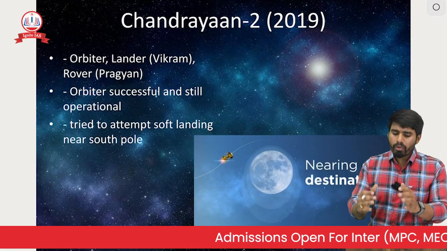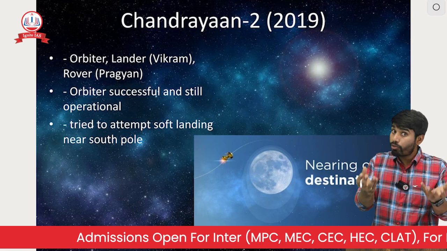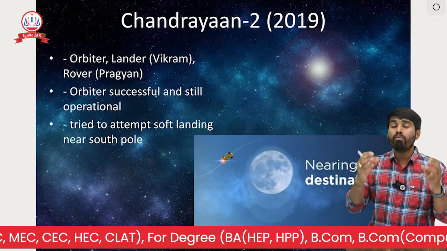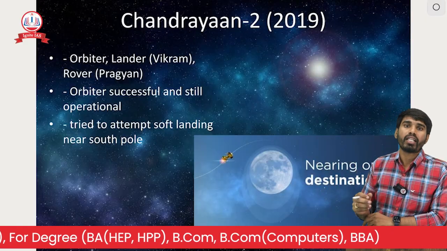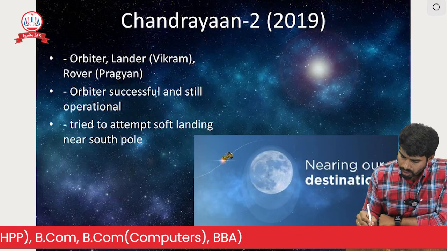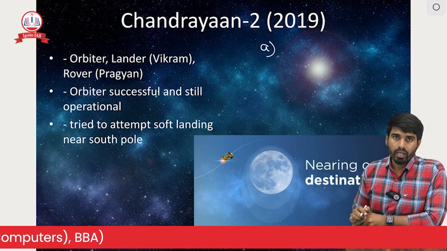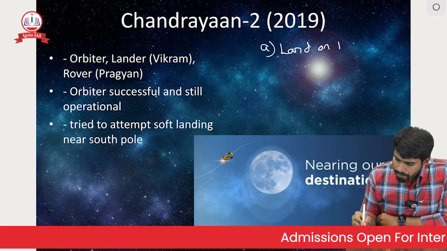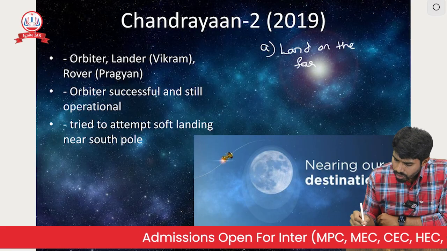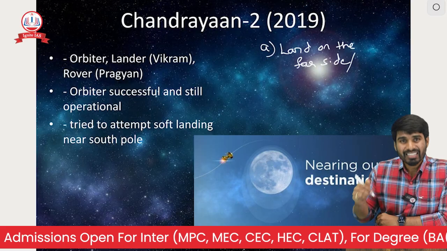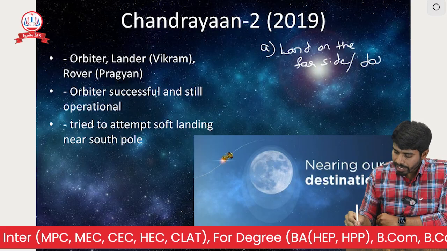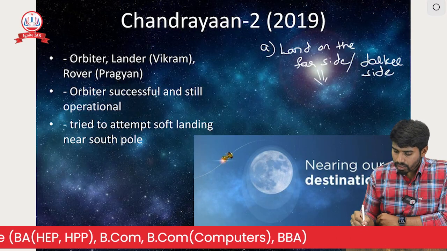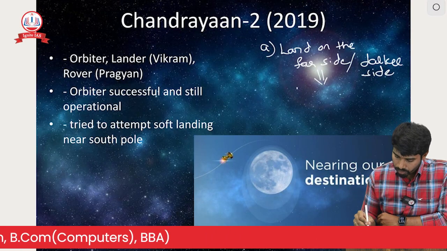Now here, what are the objectives of Chandrayaan 2? It should be more than that of Chandrayaan 1. That is why we have taken more adventurous tasks in Chandrayaan 2. First, what are the objectives of Chandrayaan 2? The first objective is that we are going to land on the far side of the moon, or generally people call it the darker side of the moon. We are going to land on the south pole of the moon.